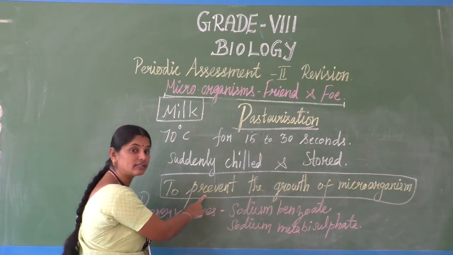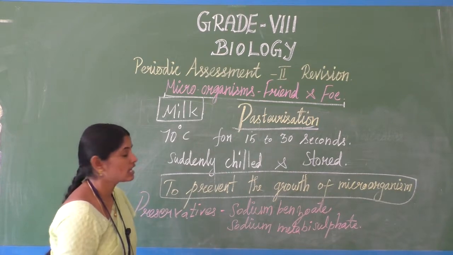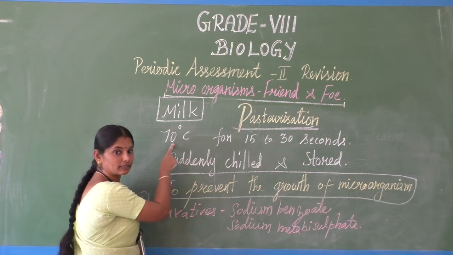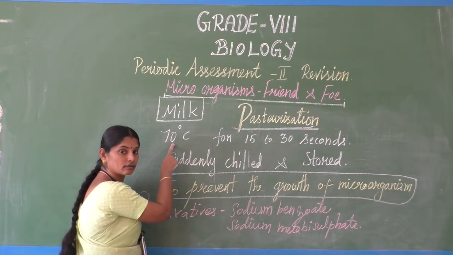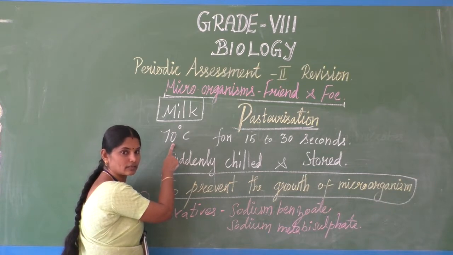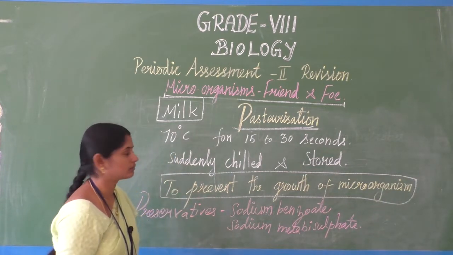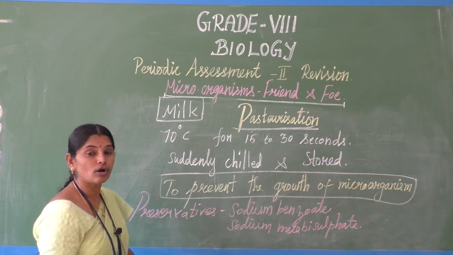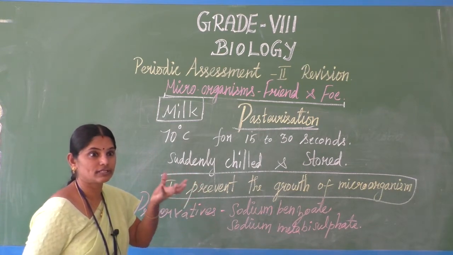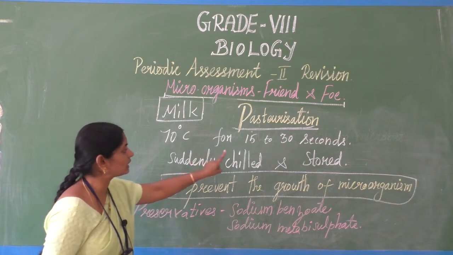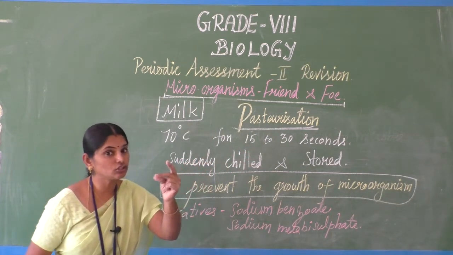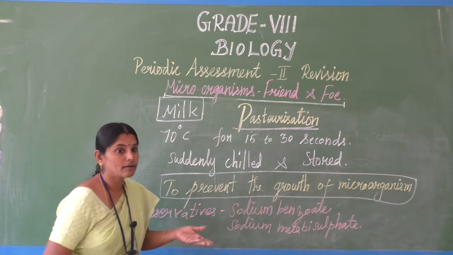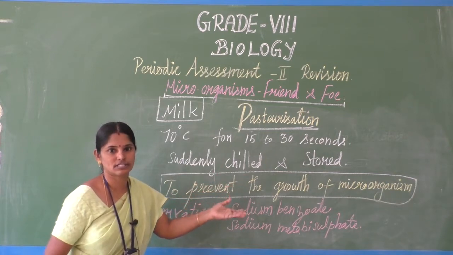Okay, so when the milk is heated, the microorganisms won't survive in the milk, so it kills the microorganisms. It's heated only for 15 to 30 seconds, so it won't change the texture or character of the milk, but it kills the germs instead.